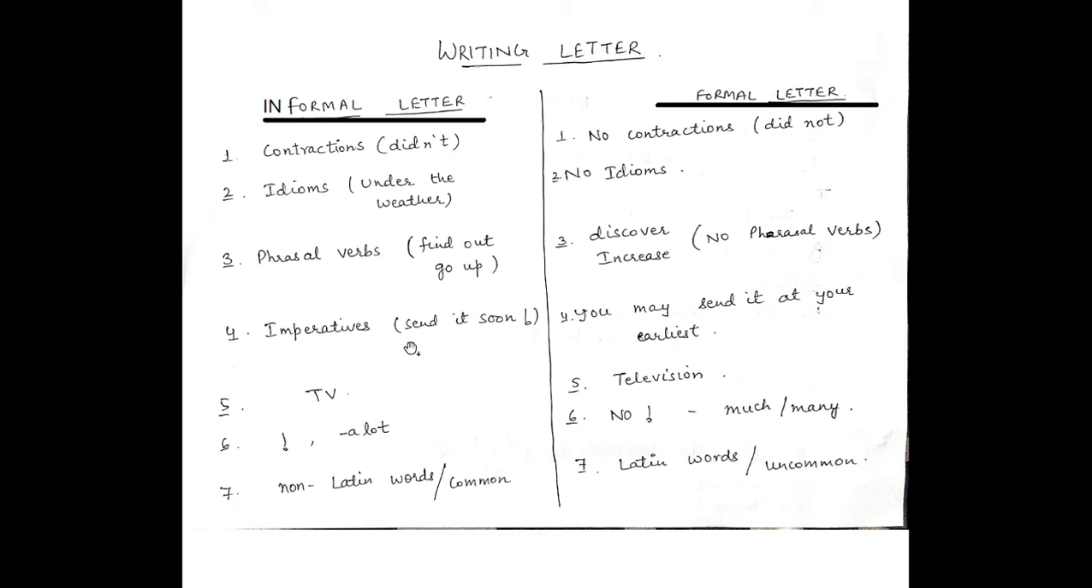The sentences which begin with a verb are called imperatives. Imperatives you can use in an informal letter, but you cannot use imperatives in a formal letter. For example, if you are writing a letter to your friend and asking for something, you are telling your friend to "send it soon."